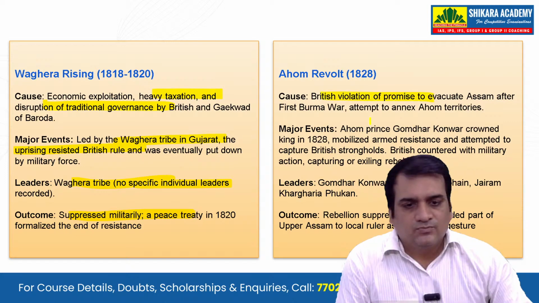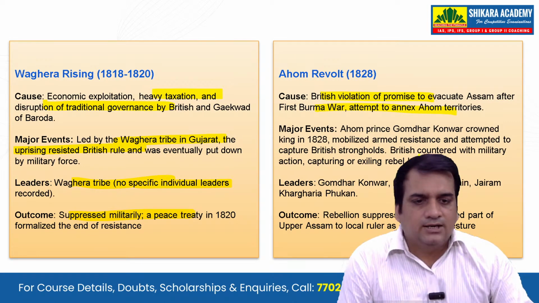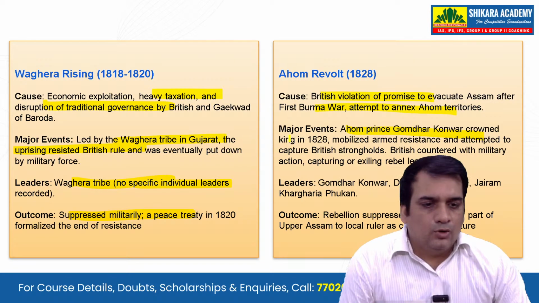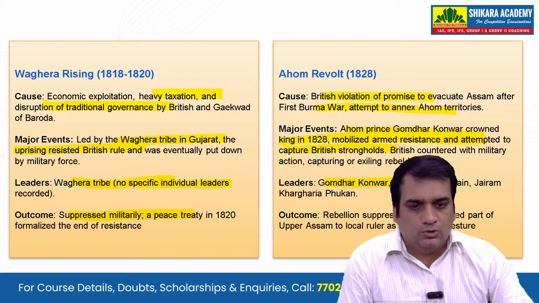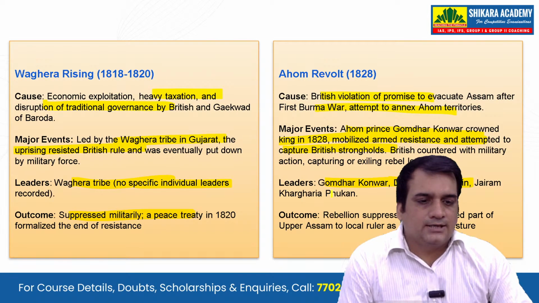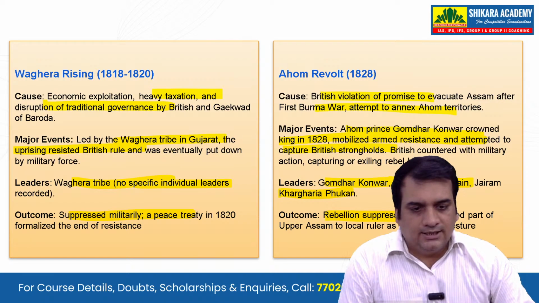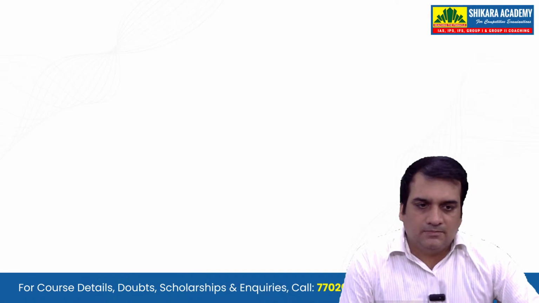Ahom revolt: British violation of promise to evacuate Assam after the First Burma War, and an attempt to annex Ahom territories. Ahom Prince Gomdhar Konwar, crowned king in 1828, mobilized armed resistance and attempted to capture British strongholds. Gomdhar Konwar, Dhananjay, Borghain and Jairam were some of the important leaders here, and the rebellion was again suppressed, like all the other rebellions till now.